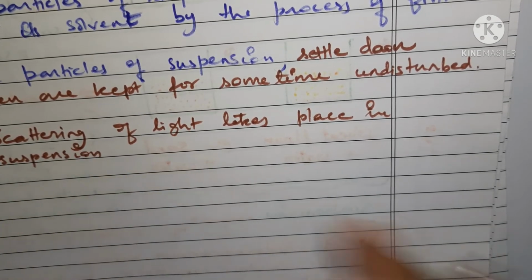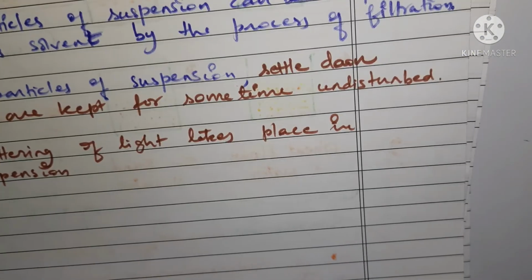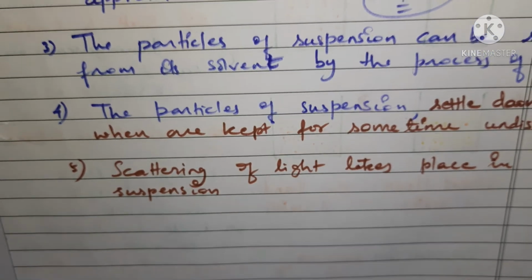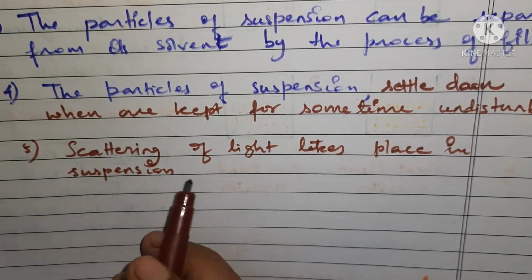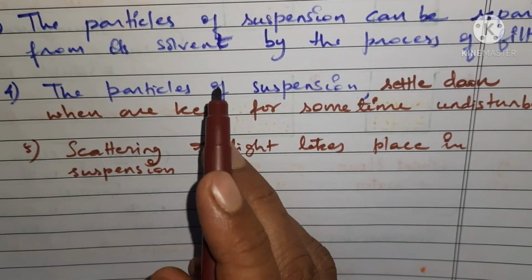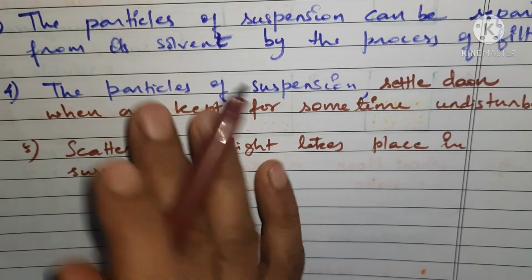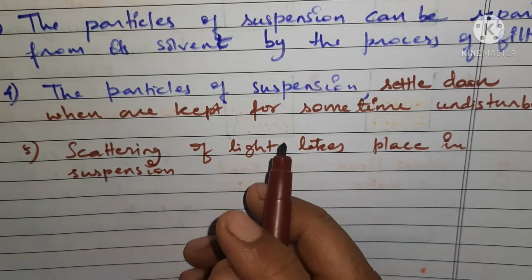That the solute particles scatter light. They have the ability to scatter light, all because of their bigger size. Understood? All because of the bigger size as compared to the solution. Due to bigger size, the solute particles of these suspensions, being larger in size, can scatter light.